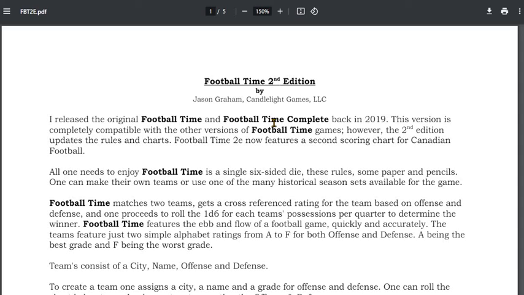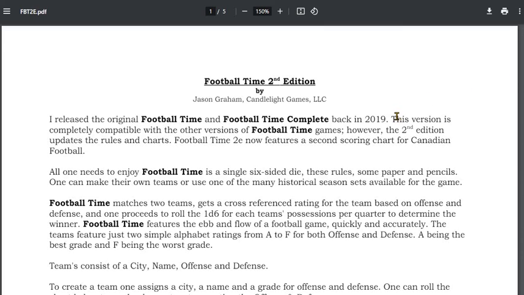However, I have tweaked a couple of things, mostly the scoring charts, and I've added support for the Canadian Football League. Following this, I will be releasing some historical season sets for the Canadian League and the American League, etc.